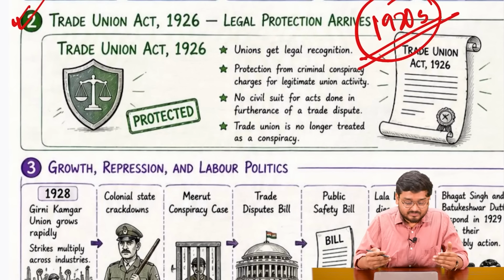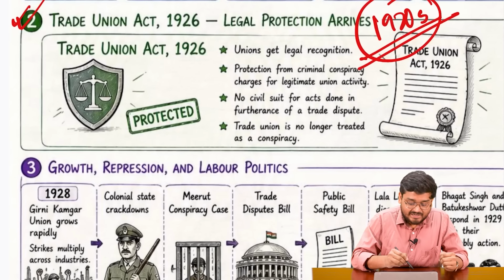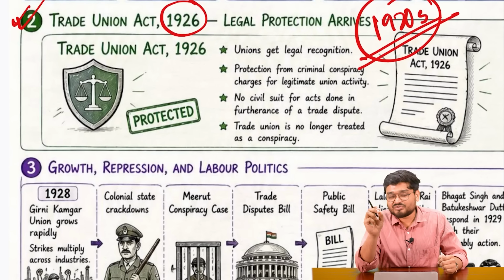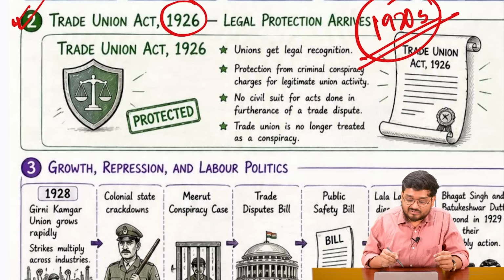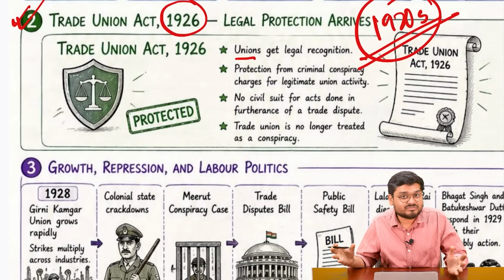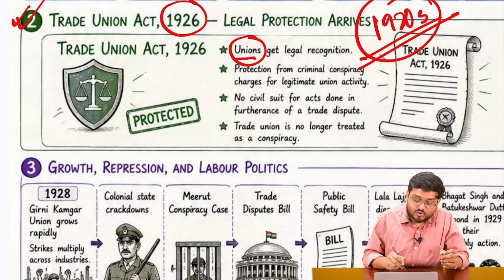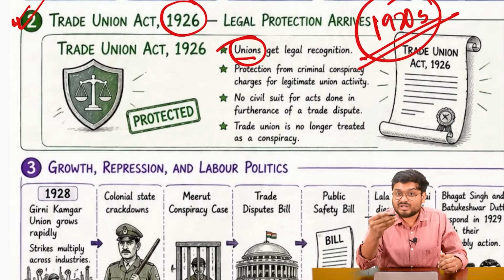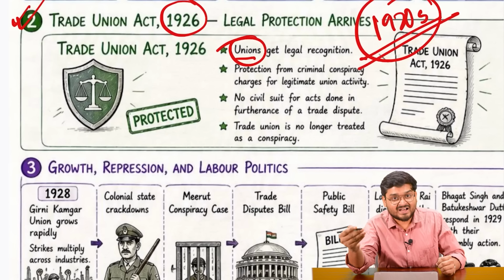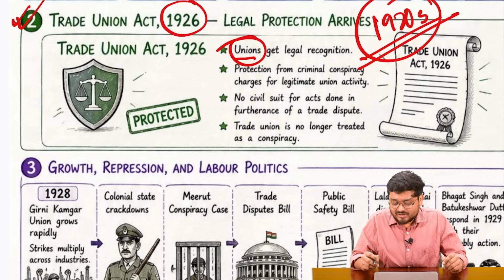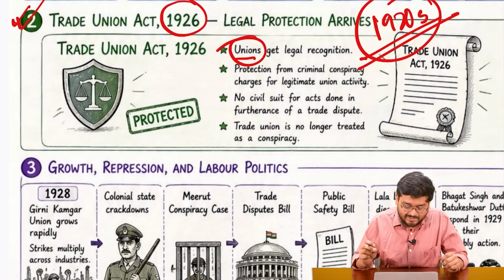Now, when we move on, the Trade Union Act of 1926 perhaps is the most important legal provision back then, because unions got legal recognition for the first time, so that the workers could organize, they could try to negotiate with the owners with reference to wage, working conditions, working hours and everything. So for the first time, the labor in the country was seeing the light of the day.